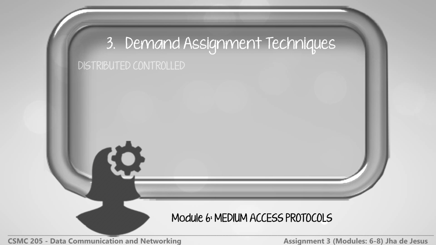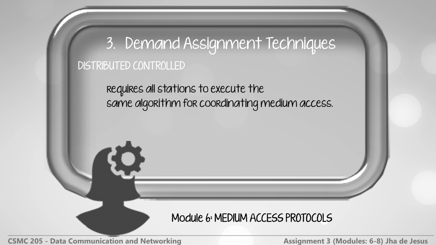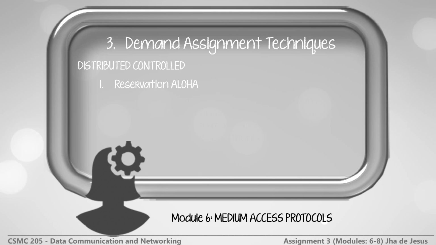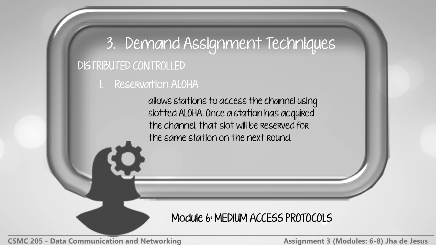The second category, where the control is distributed, requires all stations to execute the same algorithm for coordinating medium access. 3 examples that fall under these schemes are all variants of slotted Aloha, namely: first, reservation Aloha. Next is round-robin reservation scheme. And last is first in first out reservation scheme. Reservation Aloha allows a station to access the channel using slotted Aloha. Once a station has acquired the channel, that slot will be reserved for the same station on the next round.